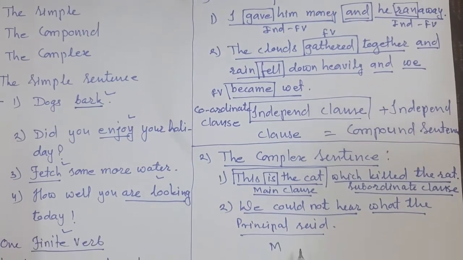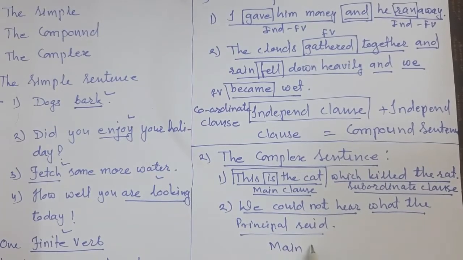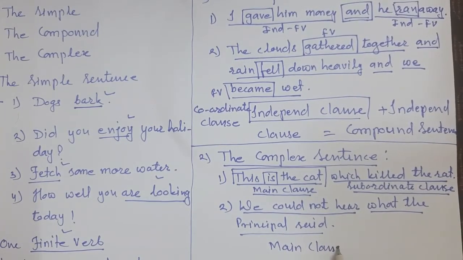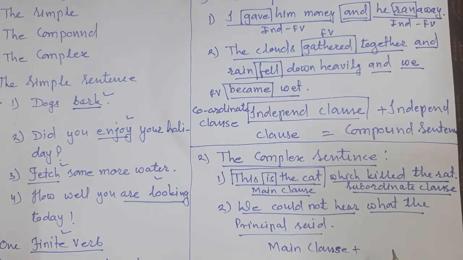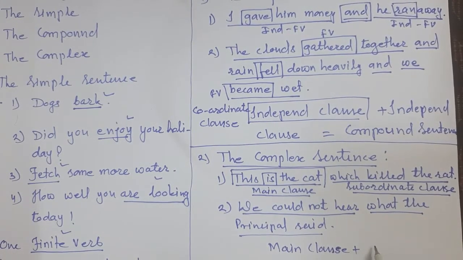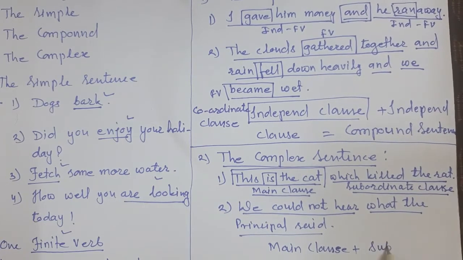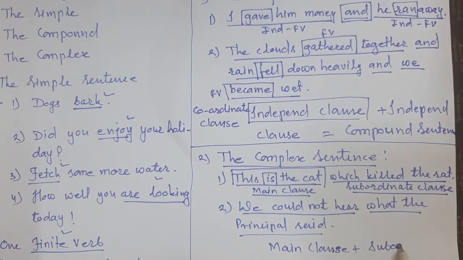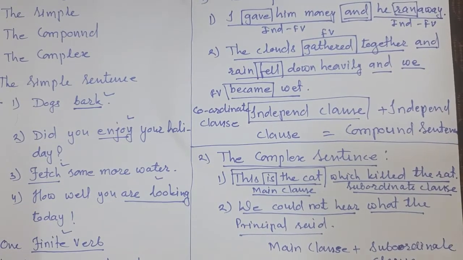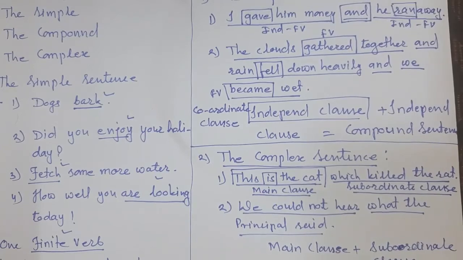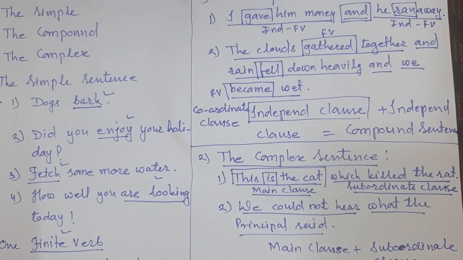So here in this complex sentence we have a main clause and a subordinate clause. Okay students, have you understood? Very good.